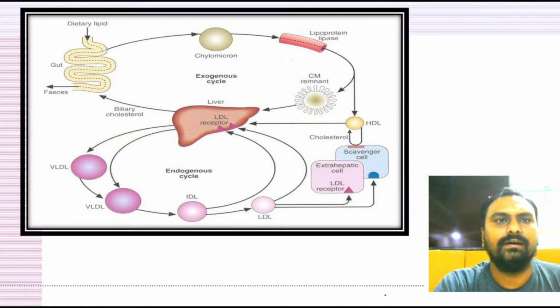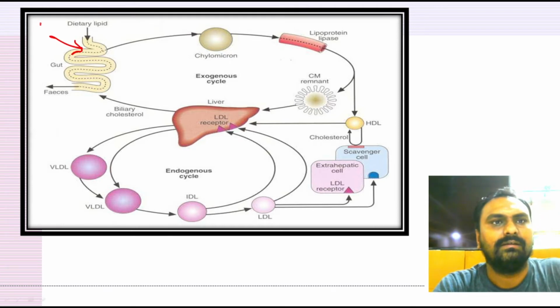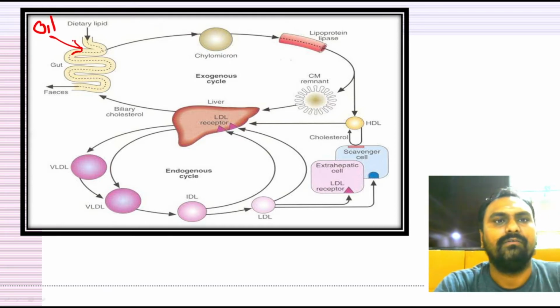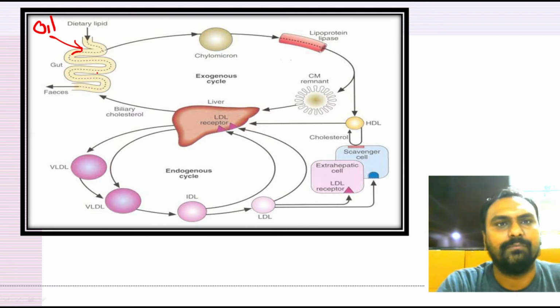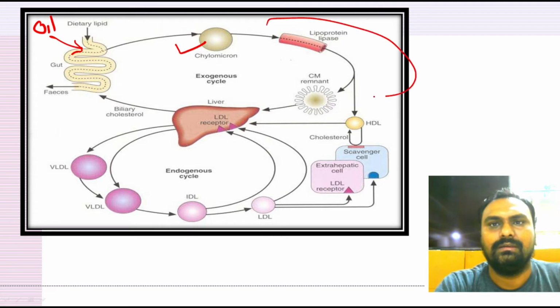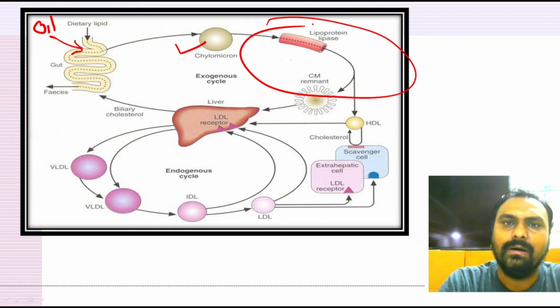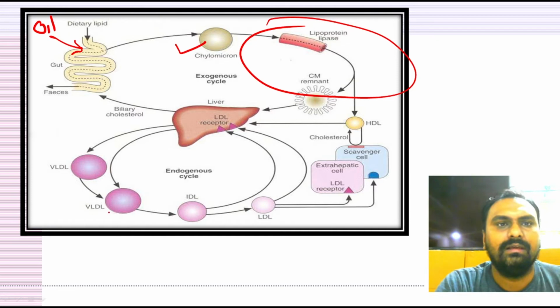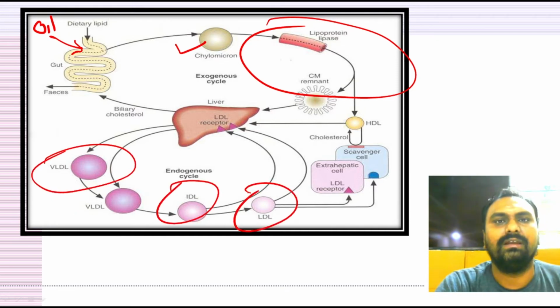So you can see here, whatever dietary lipids we take, either in the form of oil or butter, when they are absorbed, these lipids are absorbed along with the chylomicrons and they will be transported to the peripheral tissue. While VLDL, IDL and LDL will transport the endogenously synthesized lipids. So now we are going to discuss the chylomicron metabolism.